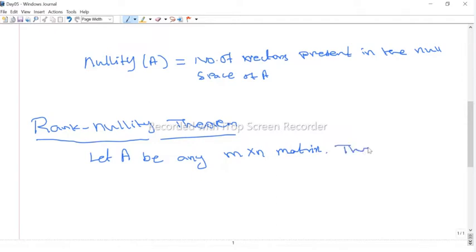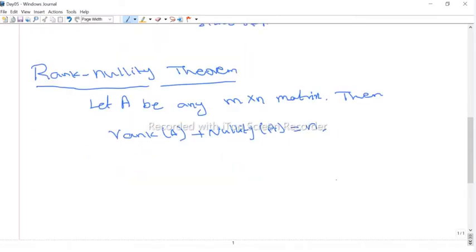Then the rank of A plus the nullity of A should be equal to the number of columns of the matrix. So once you know the rank, we can easily find the nullity. If you know the nullity, we can easily find the rank. So this result is very useful to find the rank or nullity of a matrix.